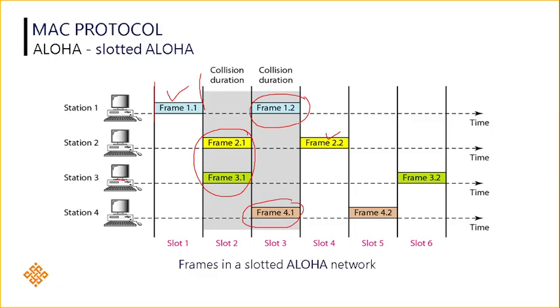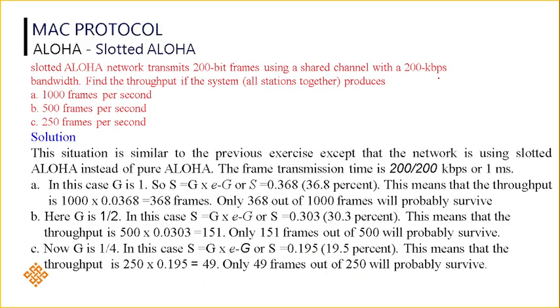But if you see, out of 8 frames, this is the collision duration, only 4 frames are collided. The remaining 4 frames survived without any collision. Means we have achieved some improvement when compared to pure Aloha, because in pure Aloha, we have seen only 2 frames survive without collision. But here, 4 frames survive. We have increased some throughput. Okay, so let's see one more example.